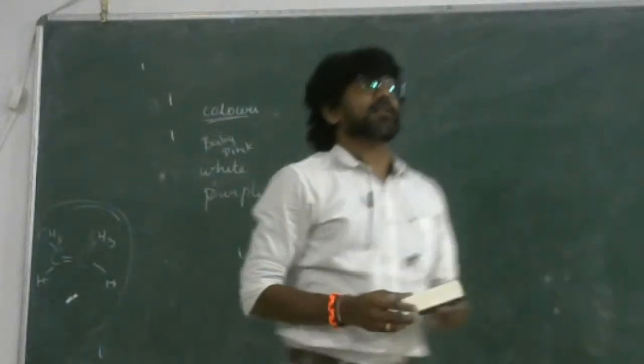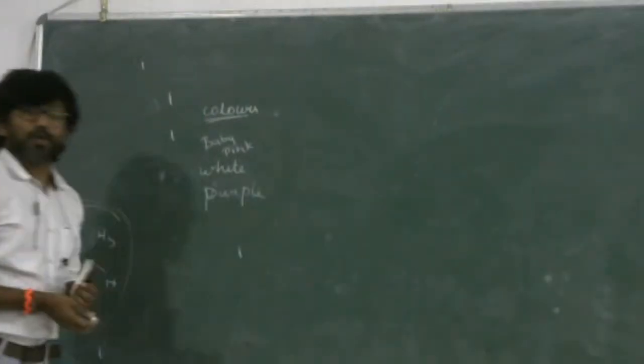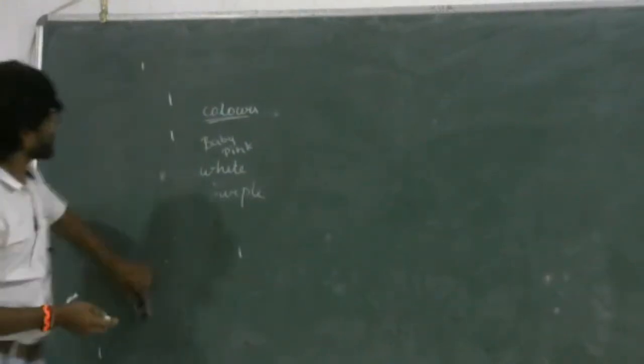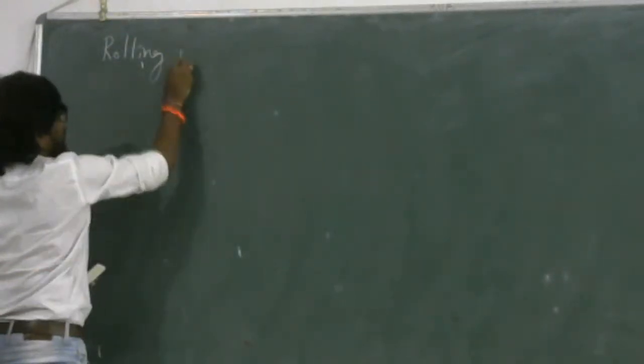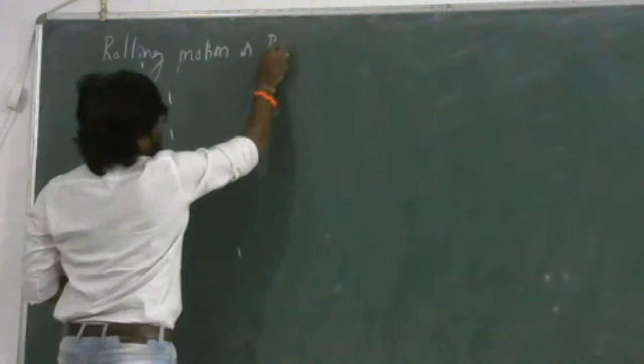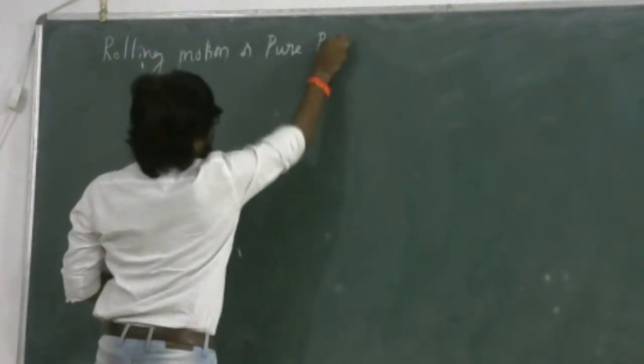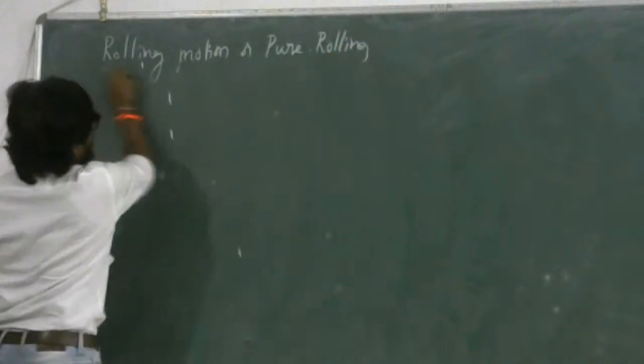So write down the next subheading: rolling motion. They also call this pure rolling. What does this mean?